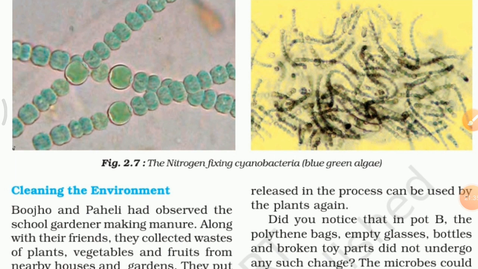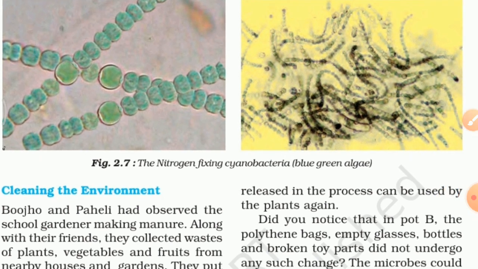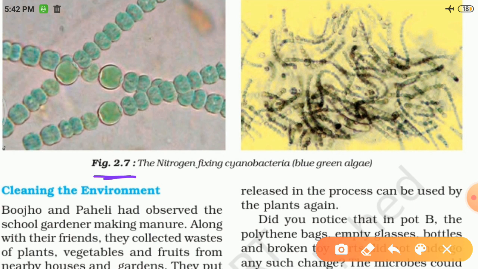Here the diagram is there, figure 2.7. The nitrogen fixing cyanobacteria or blue-green algae fix the environmental nitrogen into nitrogenous compounds. They are found in the root nodules of the Leguminosae family, and they fix the environmental nitrogen into the soil, and then the plants can use those nitrogenous compounds. So that is also a beneficial bacteria. We will study nitrogen fixation again in the next video in detail.